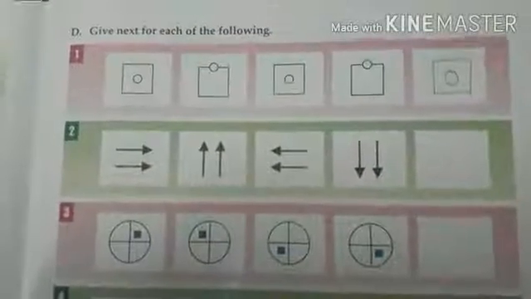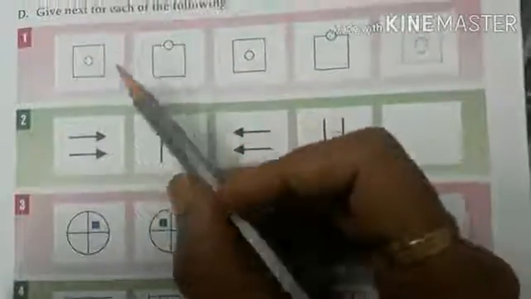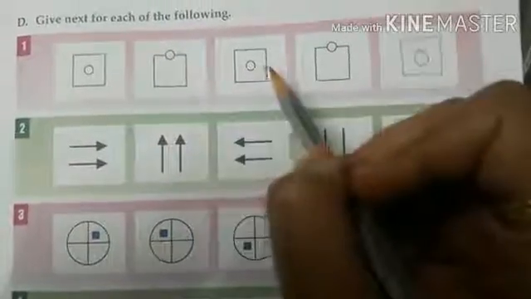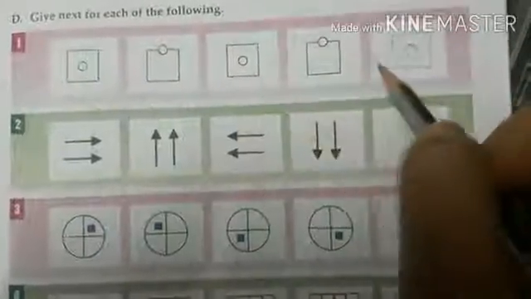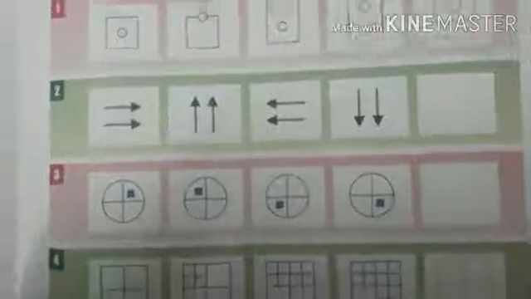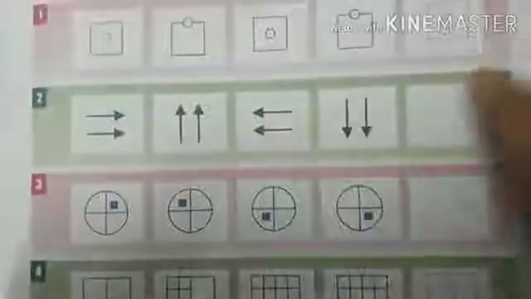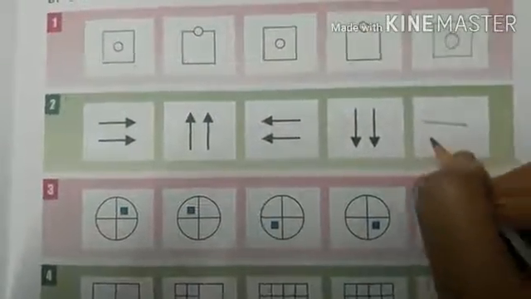Now, give next for each of the following. First one I have already done for you. See here the square, in the square there is a circle, then the circle goes up, then again the same position, then up, then again the same position. You have to repeat the same pattern. Now similarly number 2, you can see the arrow going to the right side, then upward, then to the left side, then downward, then again to the right side.